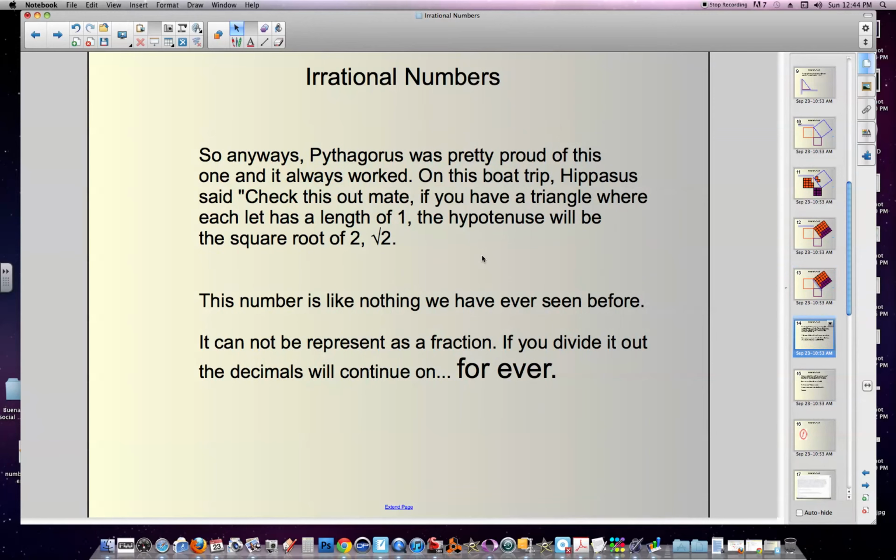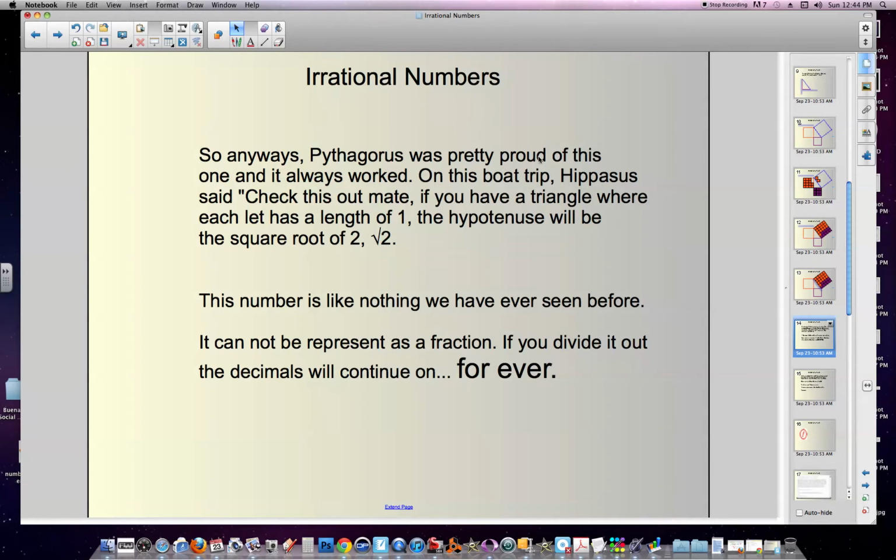So Pythagoras was pretty proud of this. So back to our boat trip. Hippasus said, check out this, mate. If you have a triangle where each side has a length of 1, then the hypotenuse must be the square root of 2, right? 1 squared is 1, plus 1 squared, those are the 2 legs, that equals 2. So the square built on the hypotenuse is 2. Therefore, the side must be the square root of 2.